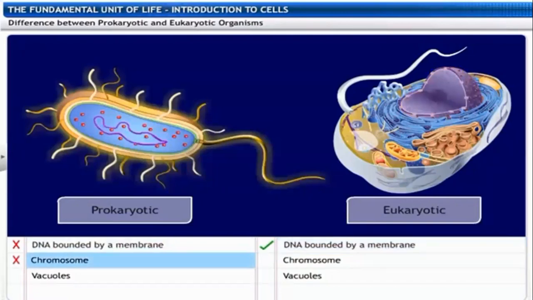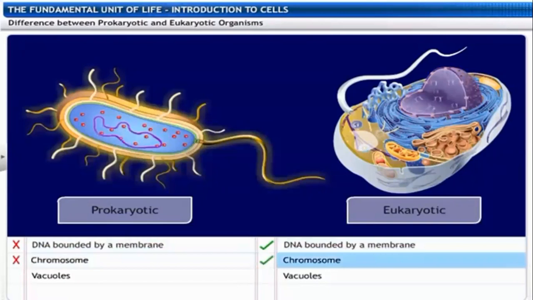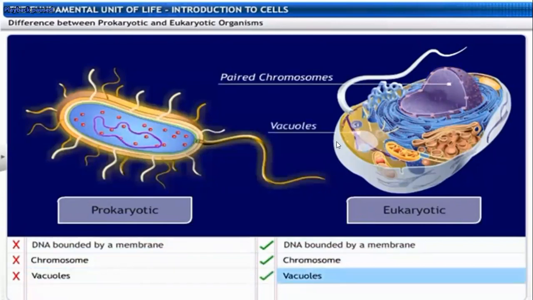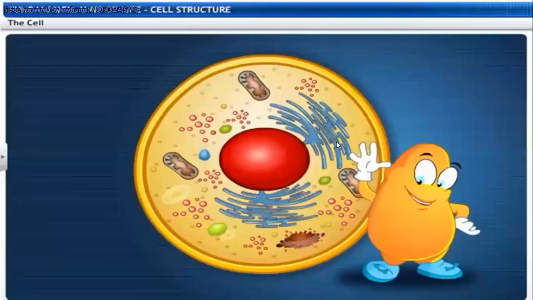Prokaryotes have a single circular DNA, while eukaryotic cells' DNA contains paired chromosomes. Prokaryotes don't have vacuoles, but eukaryotic cells contain vacuoles. These are the differences between prokaryotic cells and eukaryotic cells.